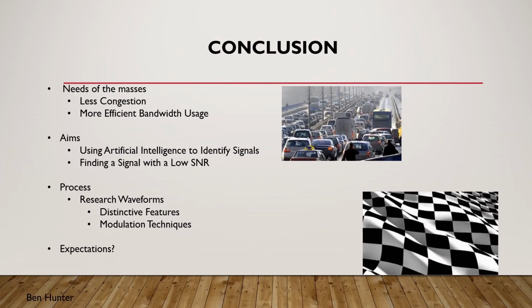So why the need for this project? In short, our society needs it. When we lose a signal because of congestion, it's frustrating. But for corporations and military applications, it can have far greater consequences. Bandwidth needs to be used more efficiently. The aim of our team is to begin the process of using AI to find a signal out of all the noise out there and identify it. This information can then be used to identify spectrums with less congestion so it can be utilized.